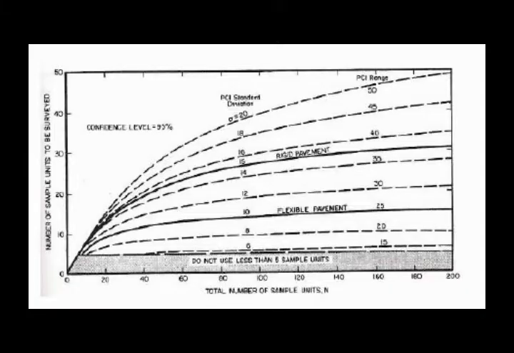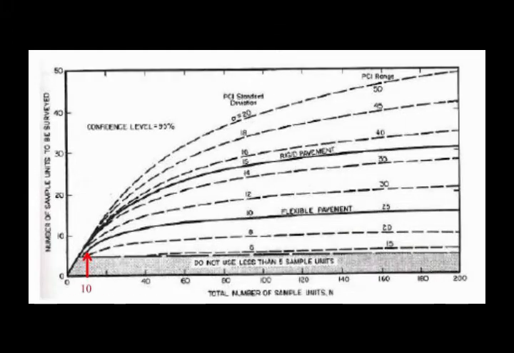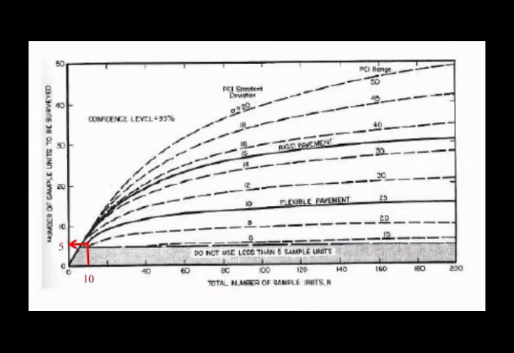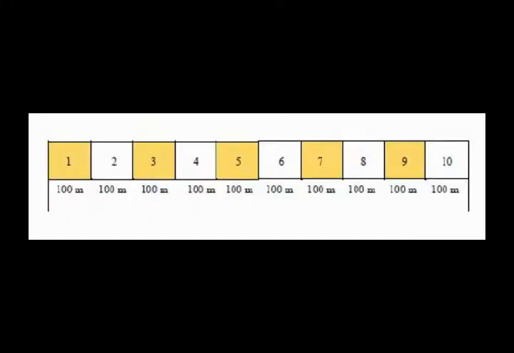By using this graph, with the total number of sample units equal to 10 and the type of pavement being flexible pavement, the minimum number of sample units to be inspected is equal to 5. By using the formula, the number of sample units in the section divided by the minimum number of sample units to be inspected, the interval is equal to 2. The sample units with an interval of 2 are sample units 1, 3, 5, 7, and 9.